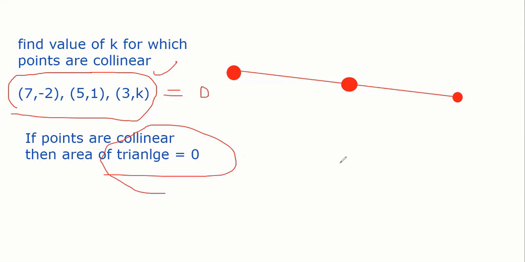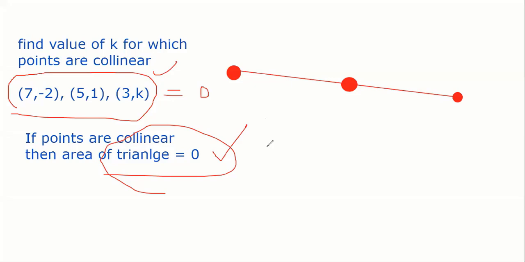Clear, everyone? So in this chapter, only 3 things are there. Distance between points. Section formula, meaning how to divide a line segment in a ratio. And the third thing is area of triangle or collinearity check. Any question of this coordinate geometry you can do very easily. Sir, so we can use area of triangle even if it's not a triangle? Yes, because you are saying area. That's what I'm saying: the area of this triangle should be 0.